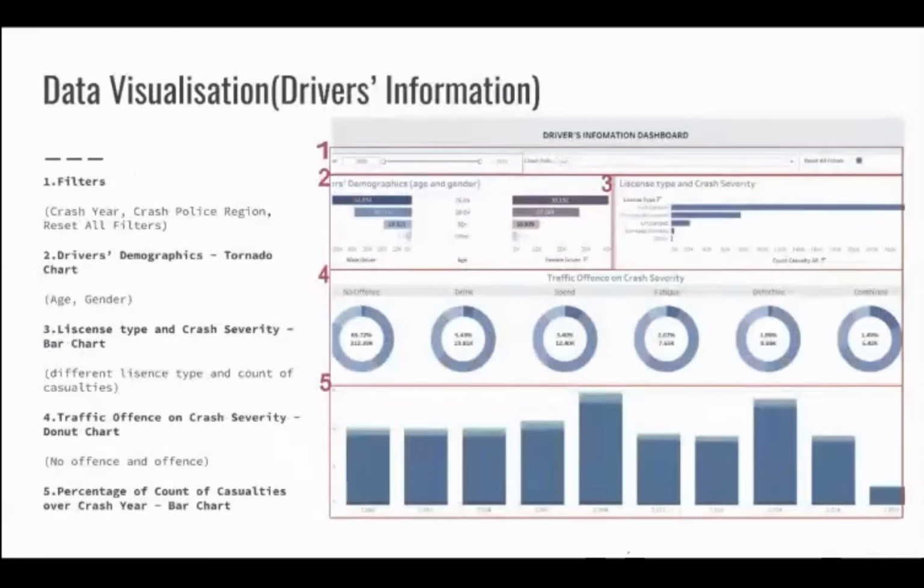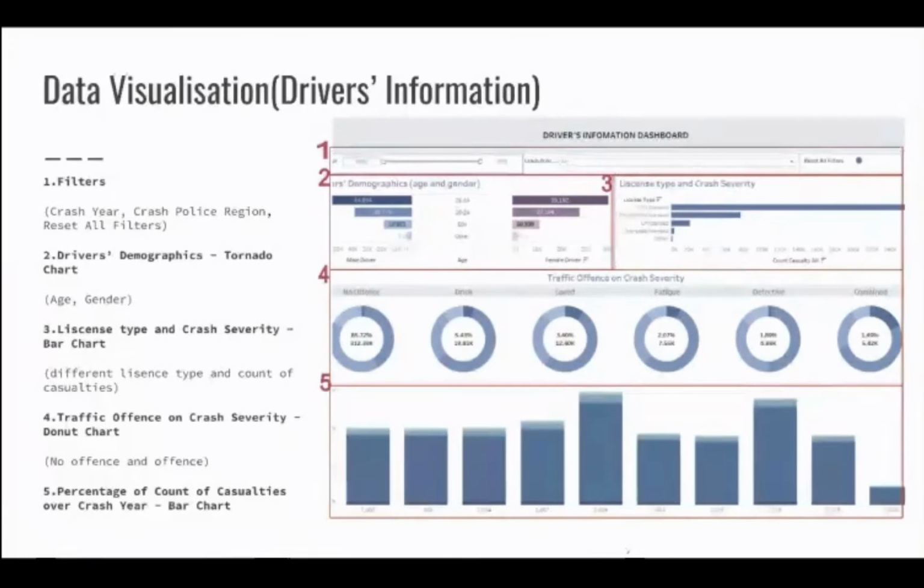So here's the dashboard I created, just like the one that George presented for the main table. The first part is a filter, and the second part is the driver's demographics, which is a tornado chart. And the third part is the license type and crash severity, which is a bar chart. And the fourth is the traffic offense on crash severity, which is a donut chart, 6 donut charts.